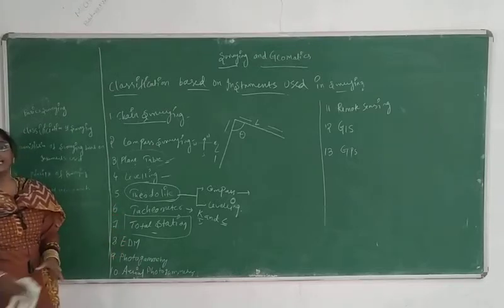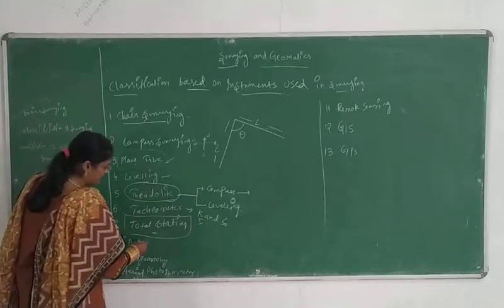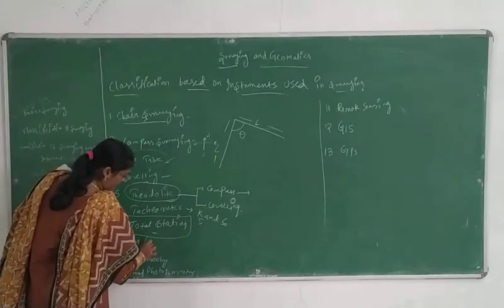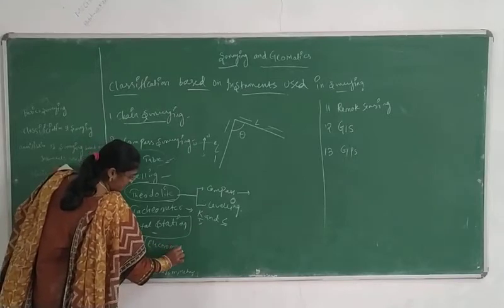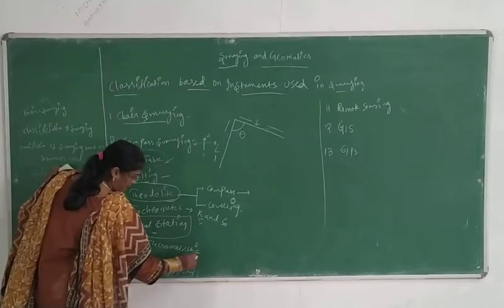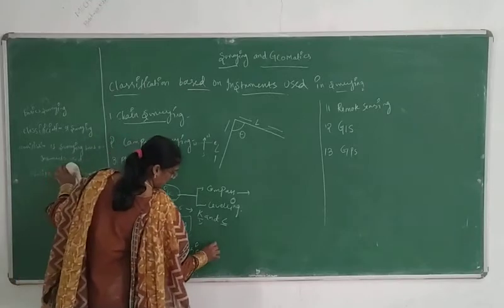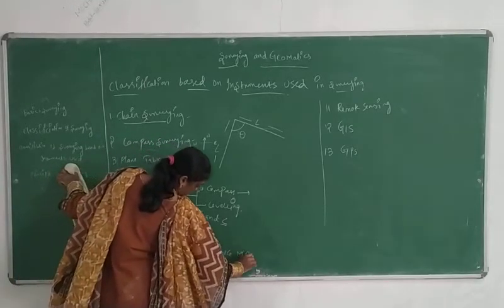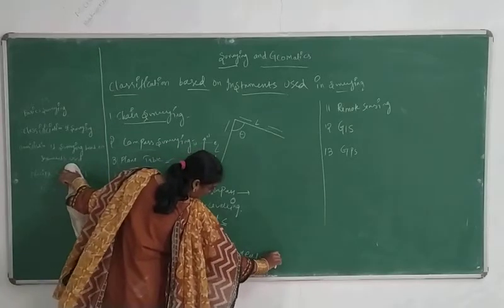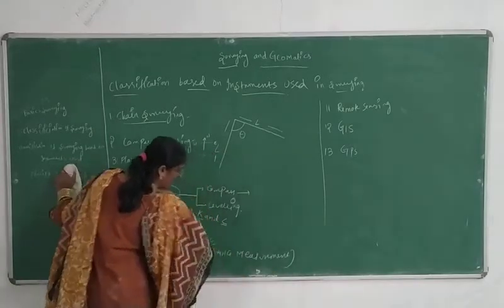Next one is the EDM. So what is an EDM? Electromagnetic distance measurement.